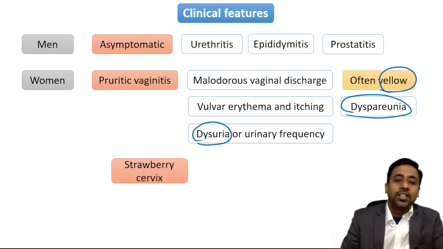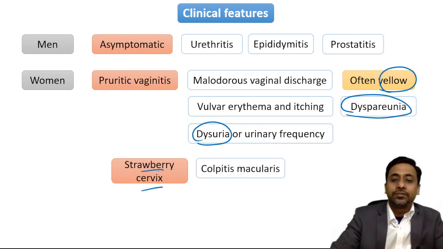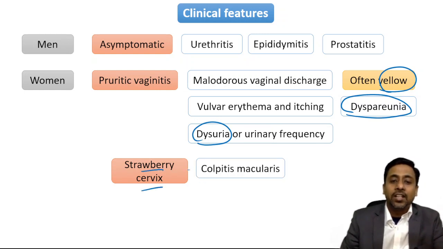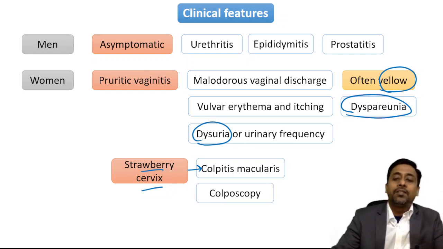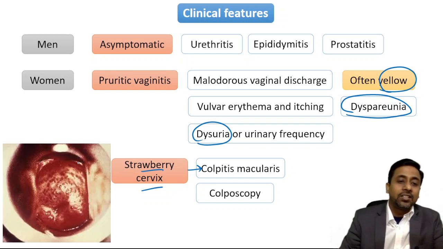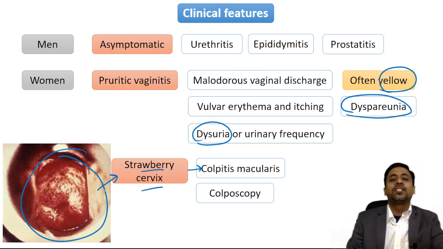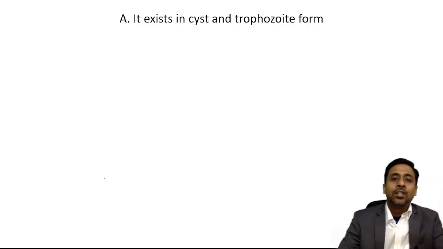And we can also see strawberry cervix, which is also known as colpitis macularis. Colpitis macularis is usually seen in colposcopy but may be missed in routine vaginal examination. So you can see this cervix looks like a strawberry, so that is why it is called strawberry cervix. Okay, so the first option, it exists in cyst and trophozoite form. Cyst and trophozoite form, no, this option is incorrect.